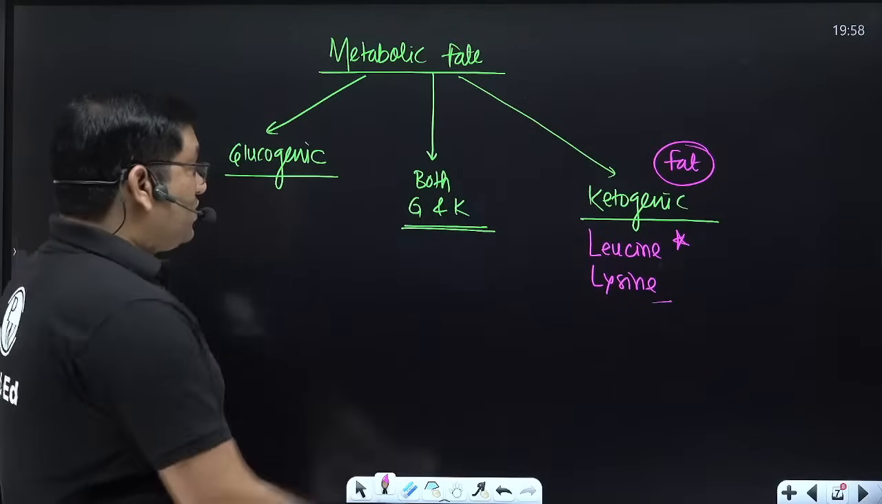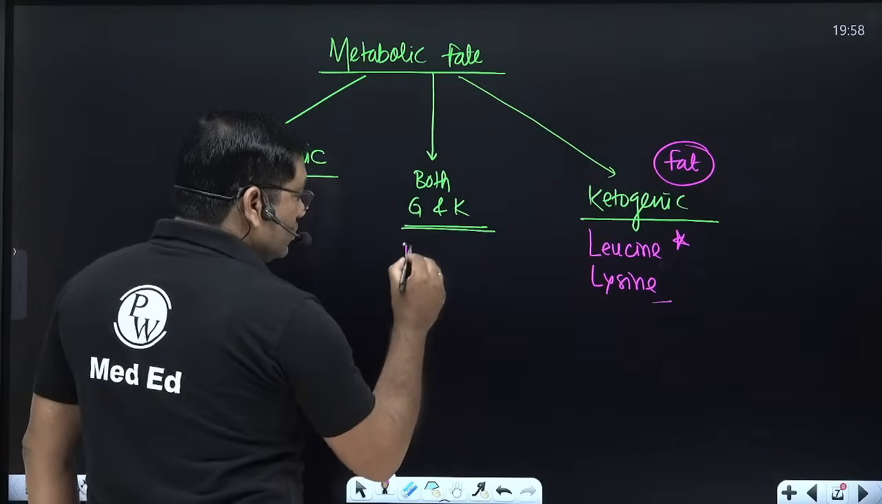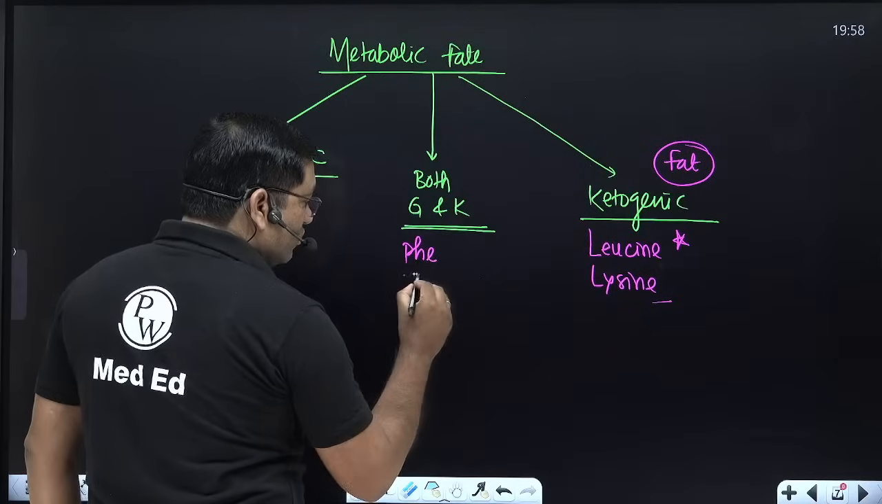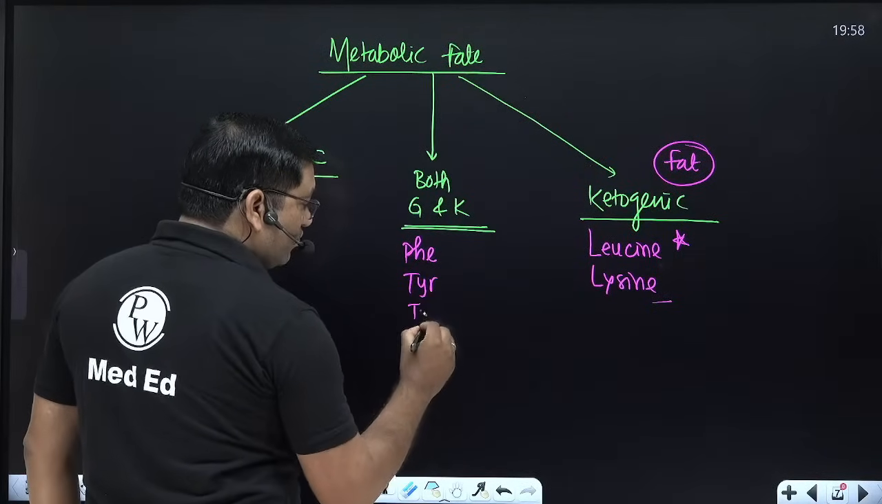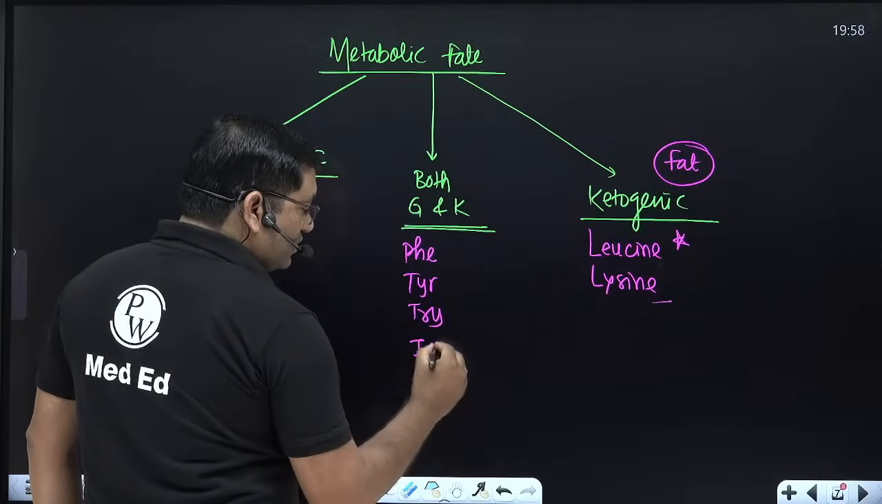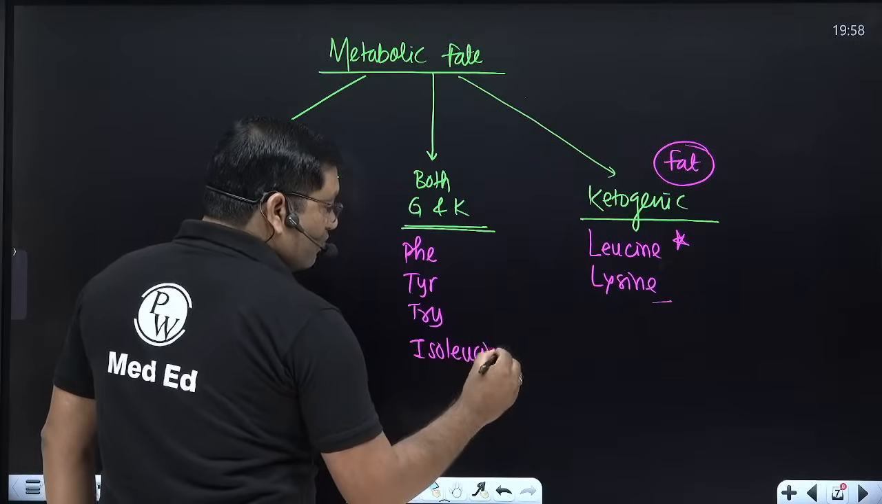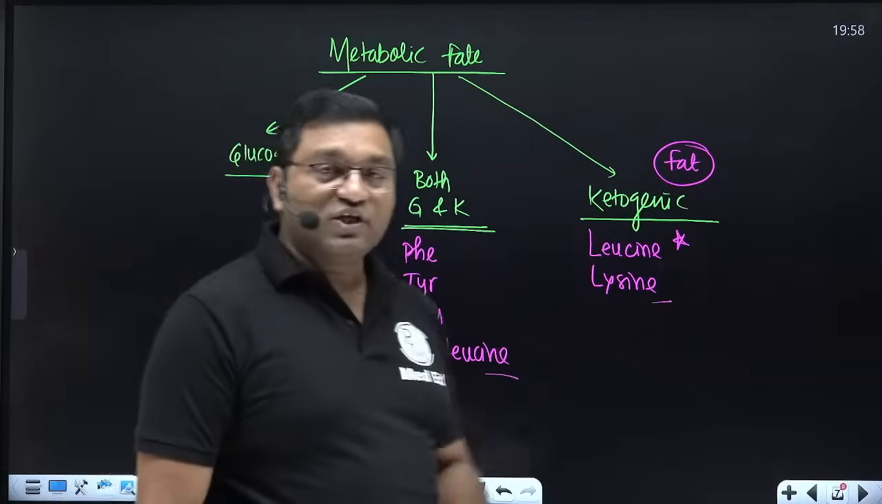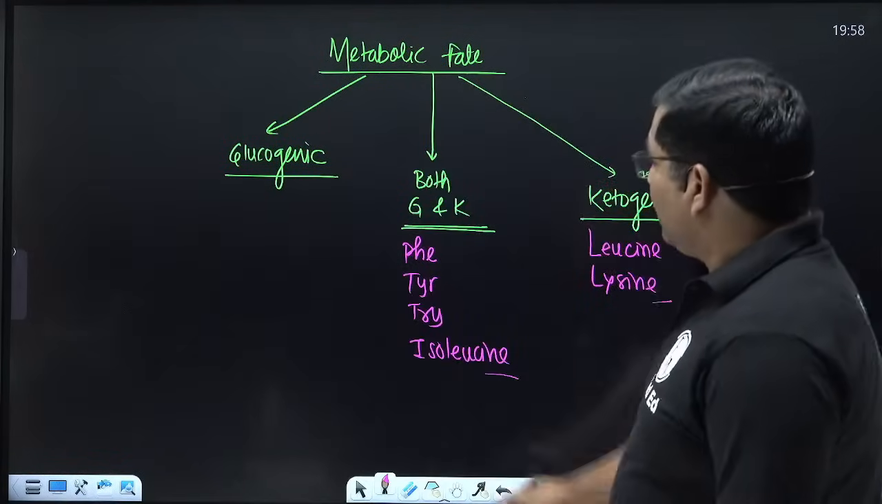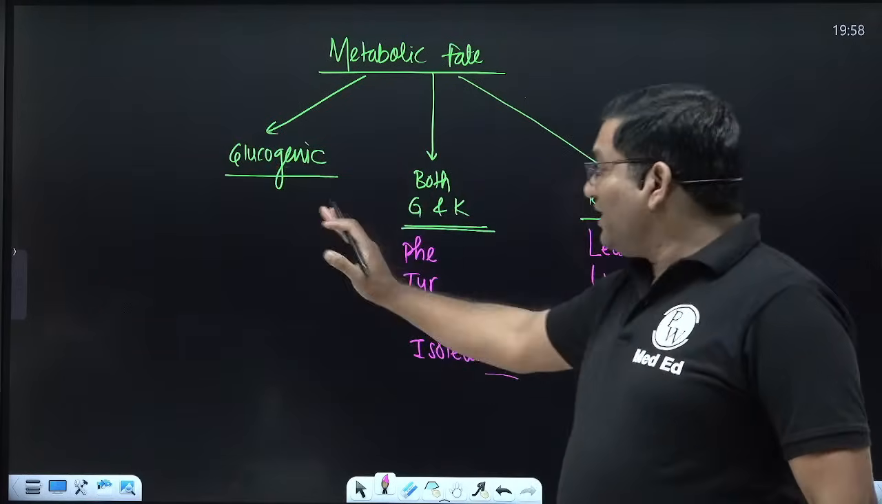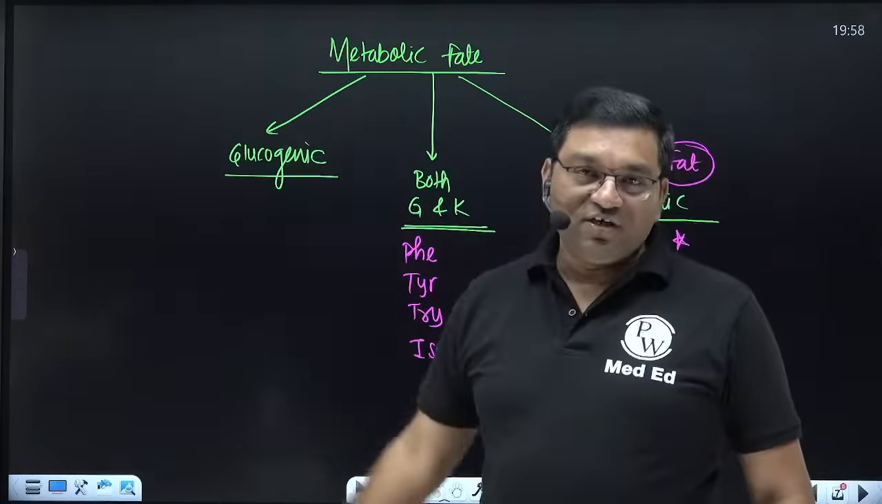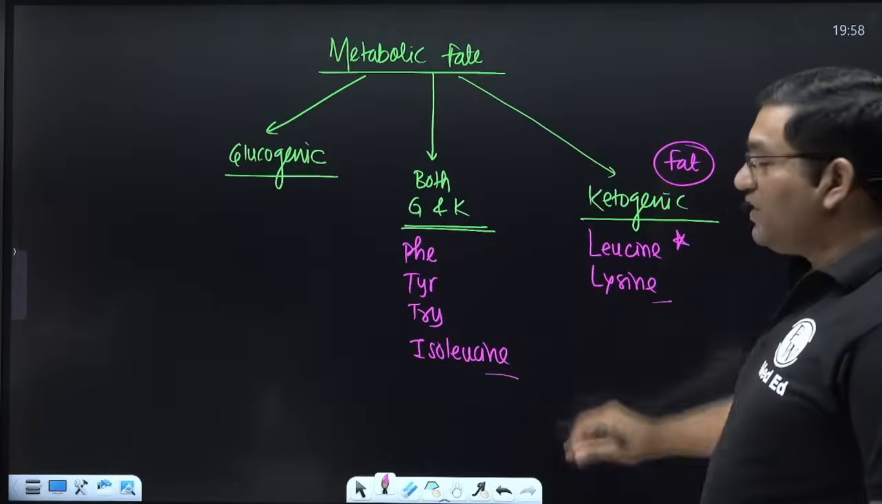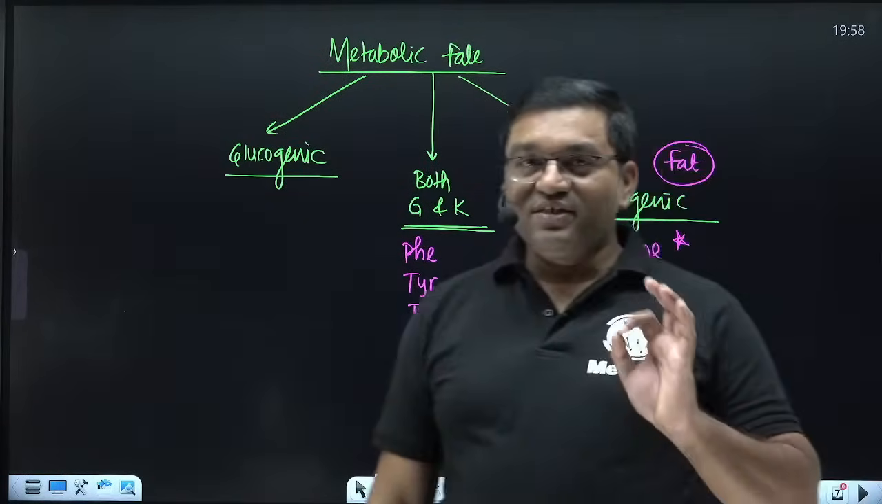amino acids. Both glucogenic and ketogenic, it includes phenylalanine, means aromatic के तीनों, phenylalanine, tyrosine, tryptophan and isoleucine. They will give both glucose and fat, and all the remaining will be included in the glucogenic amino acid. So in this way, try to remember the amino acid classification.